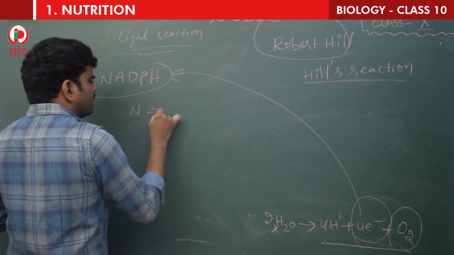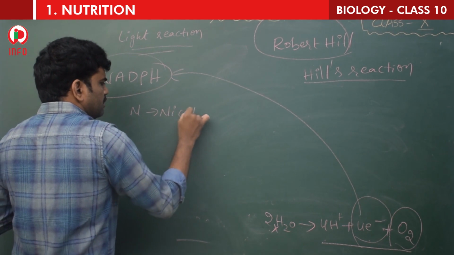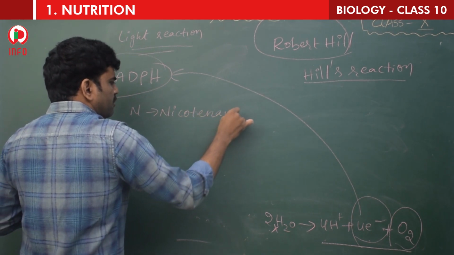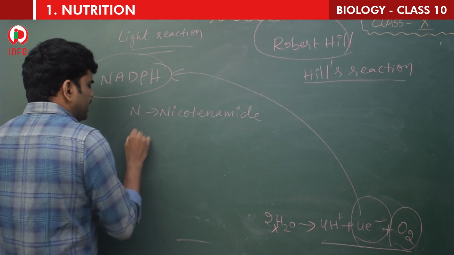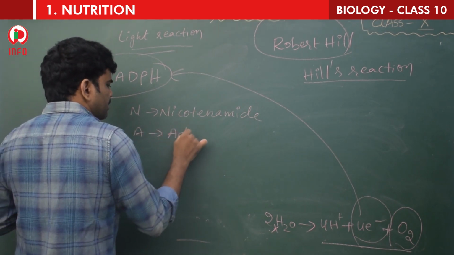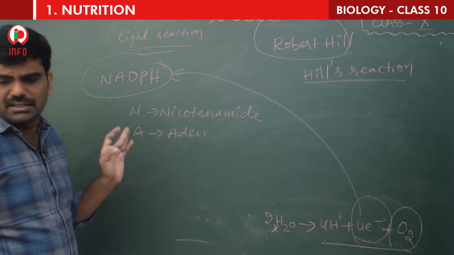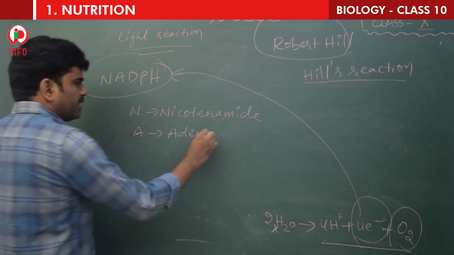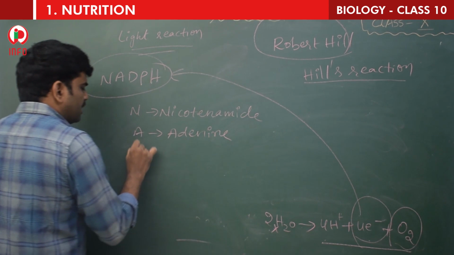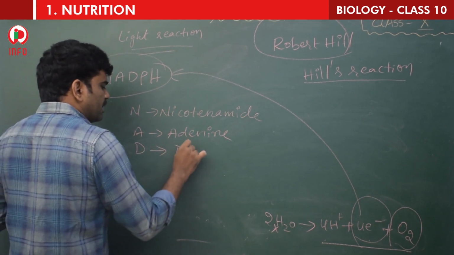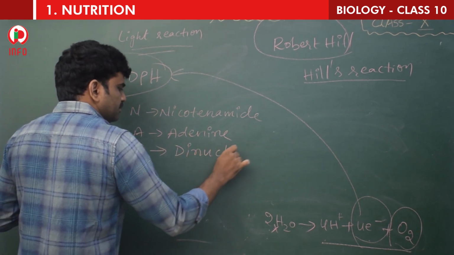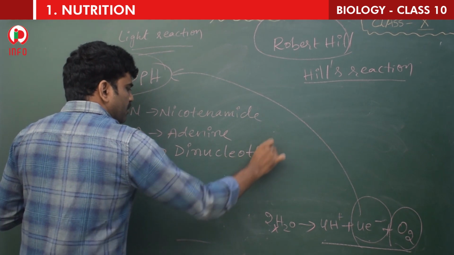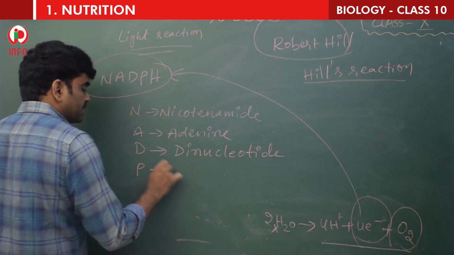N means nicotinamide. A means adenine. D means dinucleotide. P means phosphate.